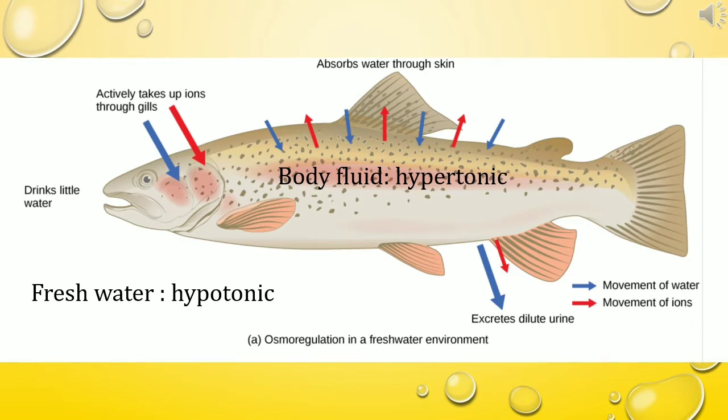So, excess water is removed in the form of urine by the kidney. Along with the urine, some amount of salt is also lost. Hence, the salt content of the body fluid decreases. It can be compensated by the absorption of the salt from the fresh water by the gills. They drink very little water only. In this way, these freshwater fishes maintain their water balance and thus they maintain the homeostasis.